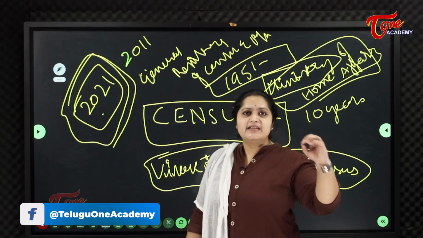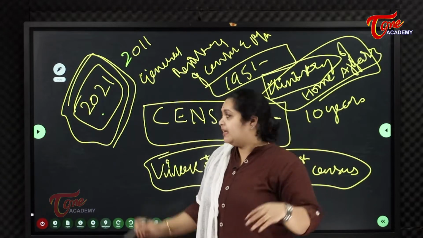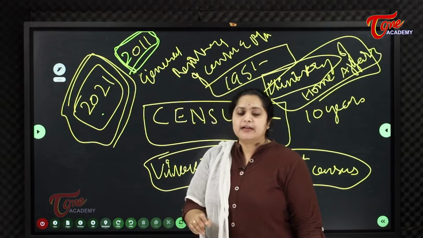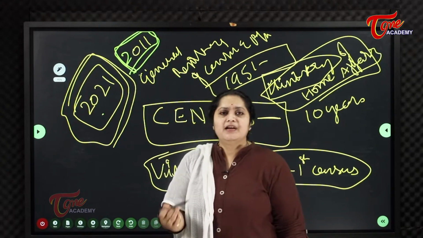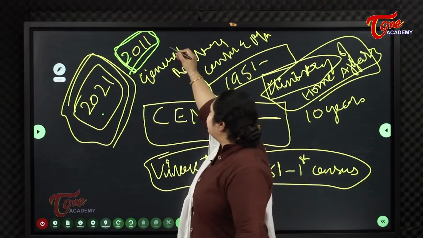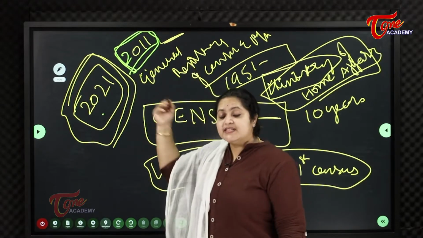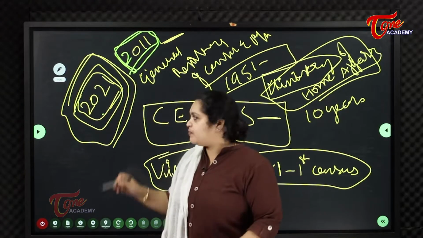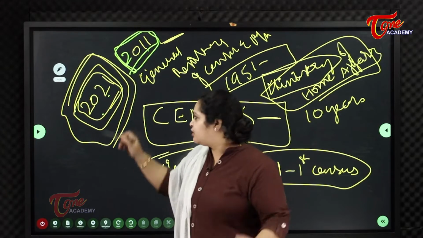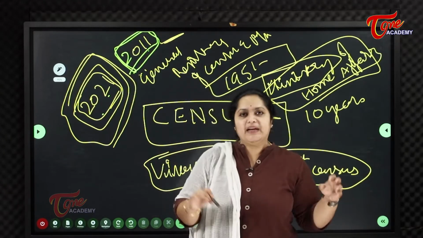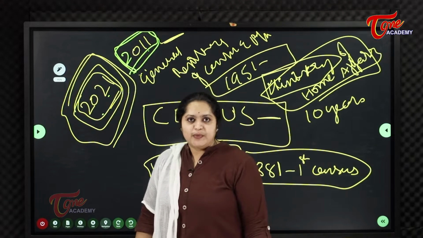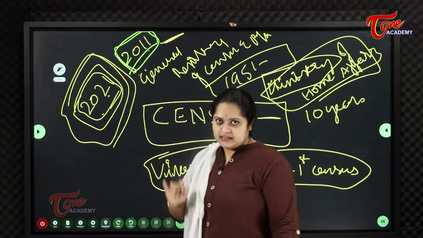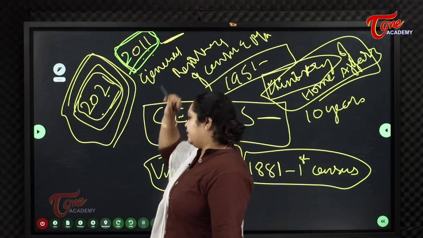So the latest data available for us is the 2011 census data only. Whatever data or statistics we are going to study today is from the 2011 census. After 2011, ten years means 2021, but because of the pandemic it was not conducted.